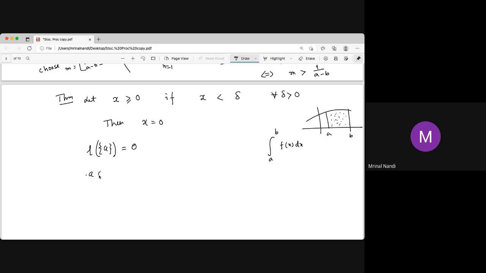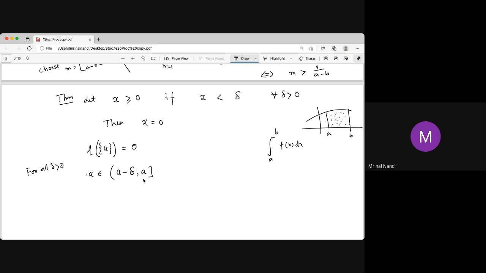So a belongs to (a minus 1 by n), or maybe say delta. So choose delta: for all positive delta, a belongs to the set from a minus delta to a plus delta by 2. Or eventually you can take a minus delta to a, that will be better, same thing actually.